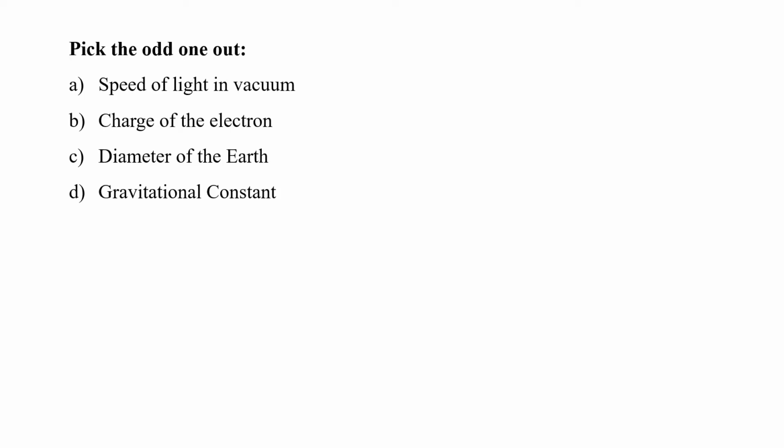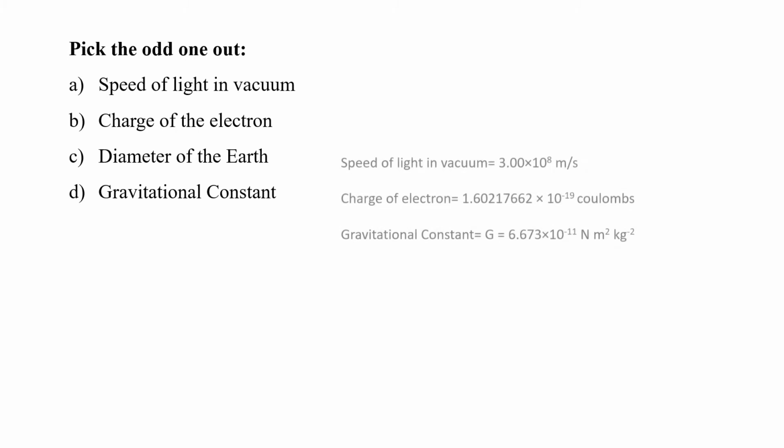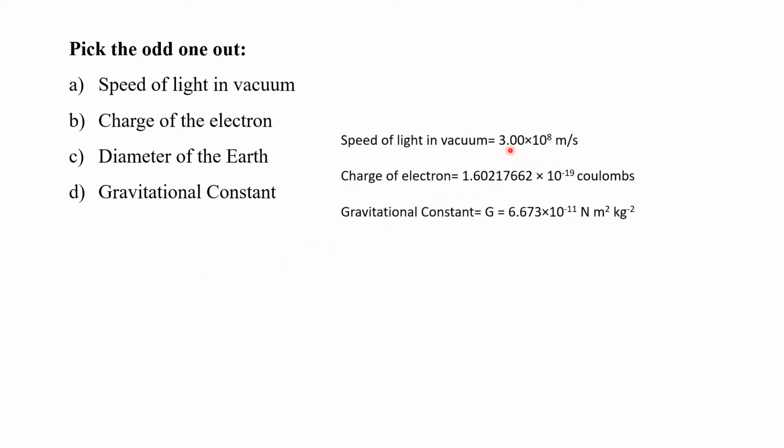Pick the odd one out. A. Speed of light and vacuum. B. Charge of the electron. C. Diameter of the earth. Or D. Gravitational constant. Of these, the speed of light and vacuum, charge of the electron and gravitational constant remain the same no matter where they are measured from. The speed of light and vacuum is given as 3 into 10 raised to 8 meter per second. Charge of electron is 1.6 into 10 raised to minus 19 coulombs and gravitational constant is 6.673 into 10 raised to minus 11 Newton meter square per kg square.